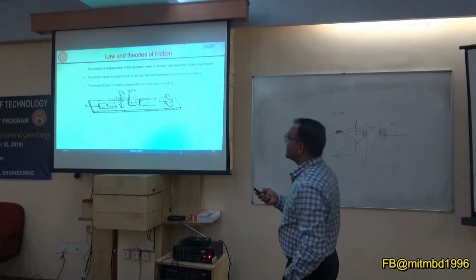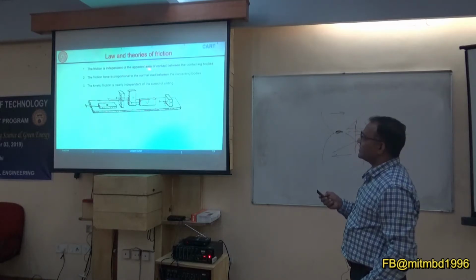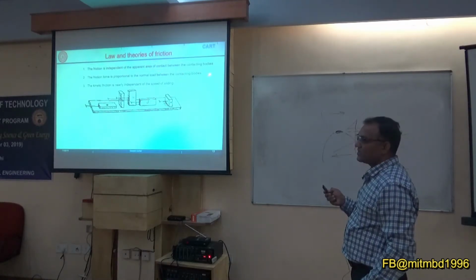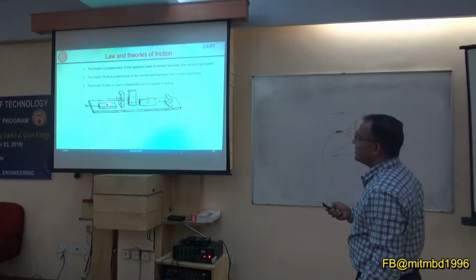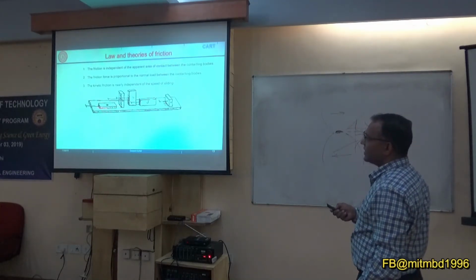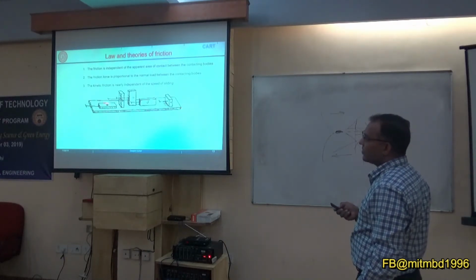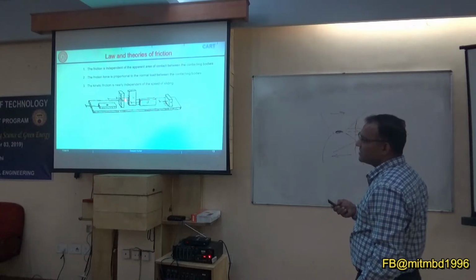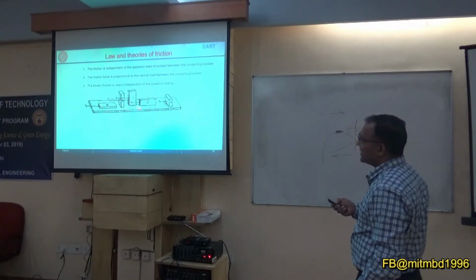So the first law says friction is independent of area of contact. Right? So basically it is not the apparent area of contact. If you see here, one brick we are trying to slide, and in all the cases the coefficient of friction is the same. Here the contact area is changing. So here you can see this x by y is different, here x by y is different.